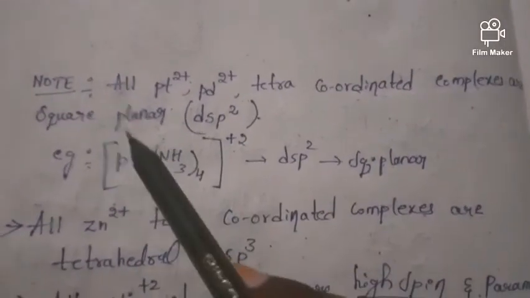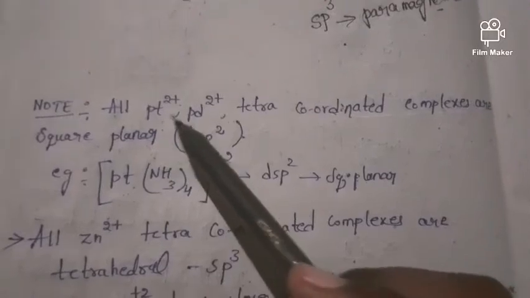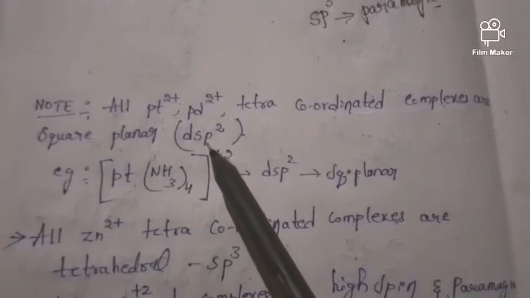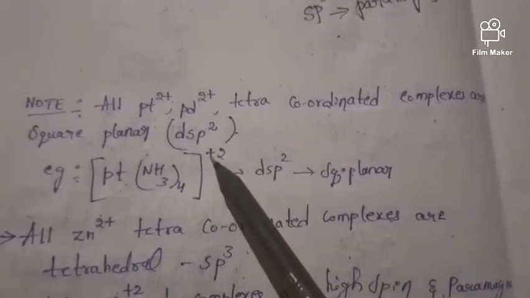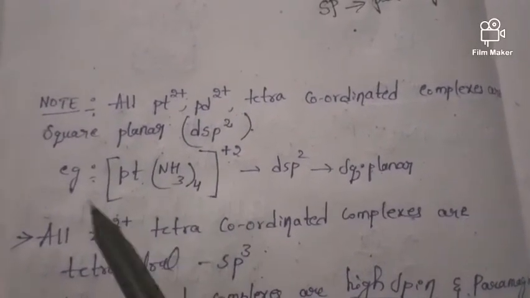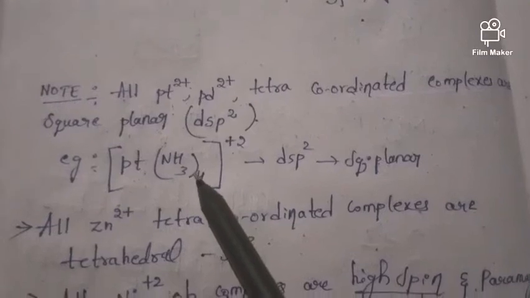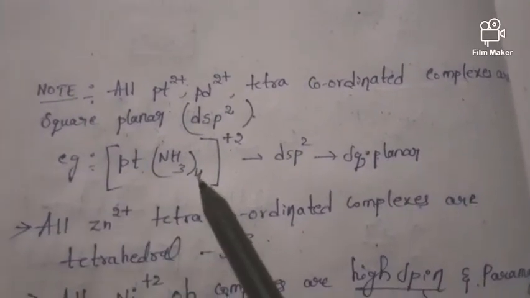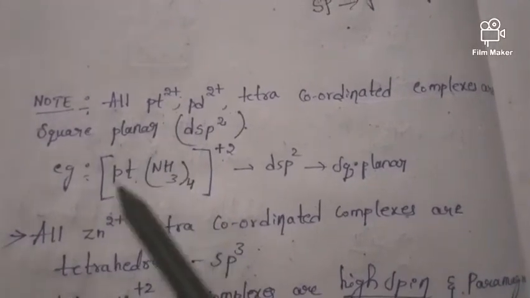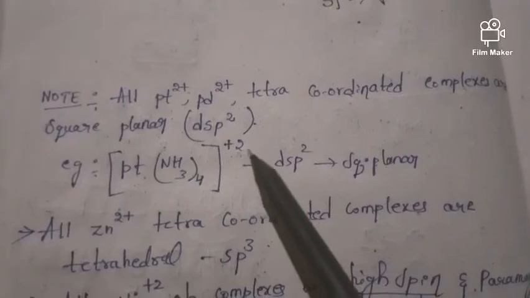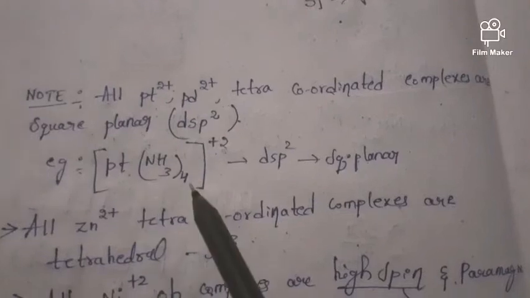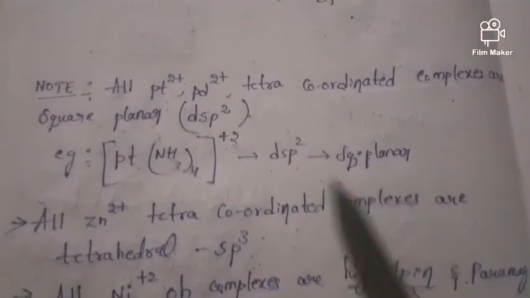Note, friends, all platinum plus 2 and palladium plus 2 tetracoordinated complexes are square planar and they undergo dsp2 hybridization. Whenever we find a tetracoordinated coordination complex, if the platinum or palladium exists in the plus 2 oxidation state, we know blindly that it undergoes dsp2 hybridization and is square planar.